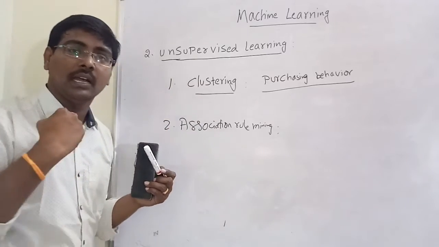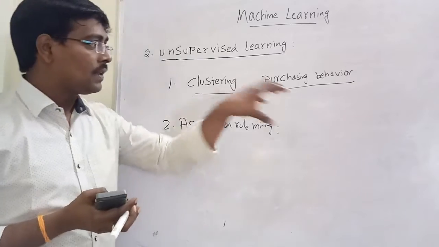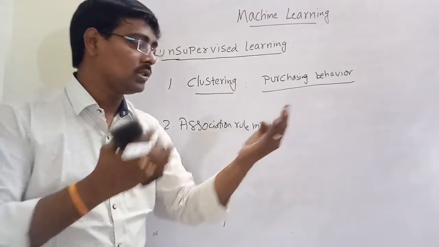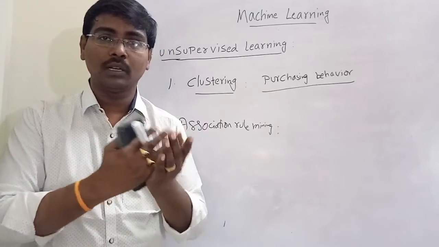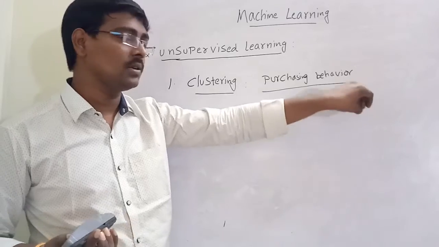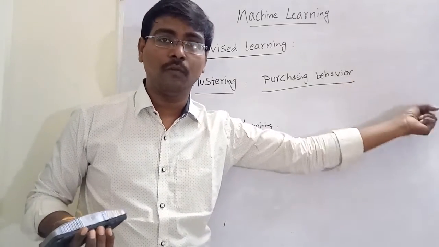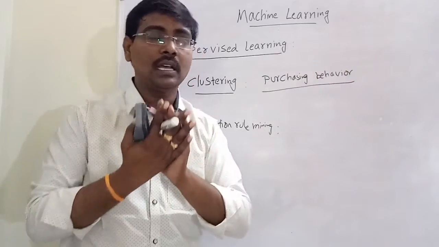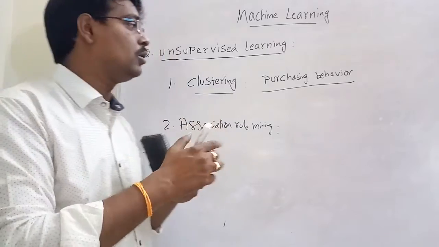After purchasing the items by different customers, the computer analyzes them. The customers who buy laptop, keyboard, mouse, computers, mobiles are all grouped into one category, the customers of electronic items. Suppose some buy snacks, the customers of food items. So based on their purchasing behavior, I divide all the customers into different groups.